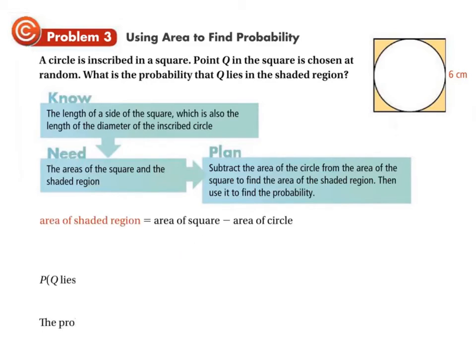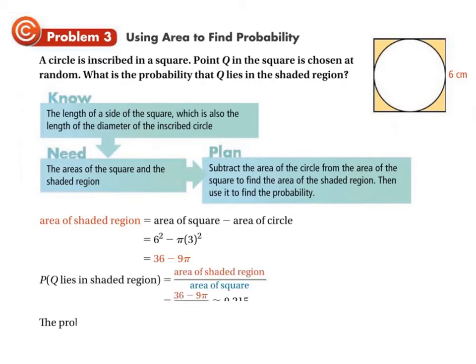So the area of the shaded region is the area of the square minus the area of the circle. The area of a square is just the side length squared, or 6 squared. And the area of a circle is pi times the radius squared. If the diameter is 6, the radius is half of that, 3. So you have 6 squared minus pi times 3 squared, or 36 minus 9 pi. And 9 pi is 9 times the irrational number pi. So you've got to calculate that out on your calculator and then see what you get.